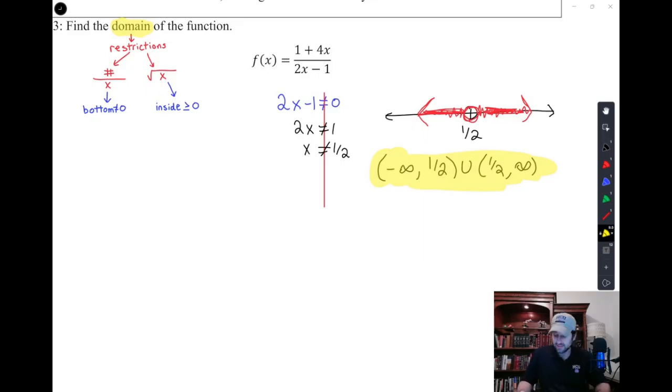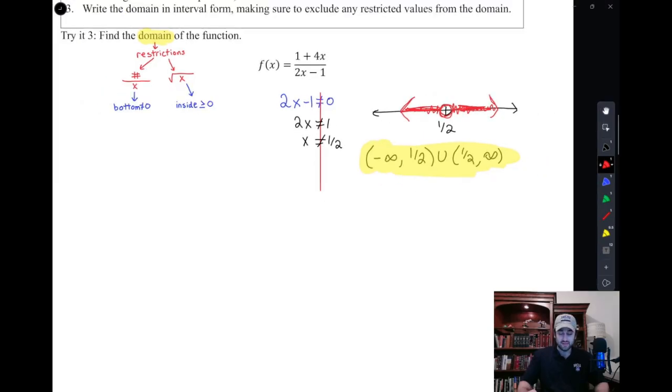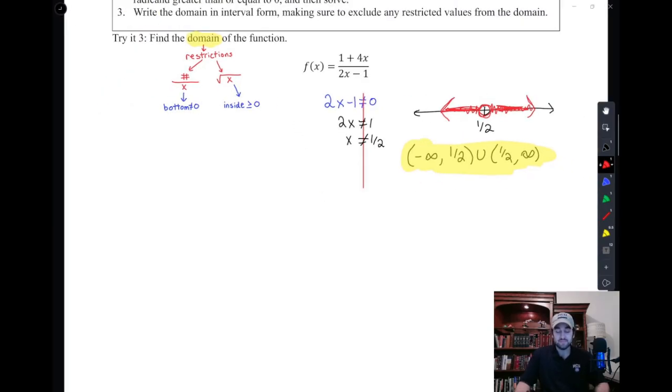And the reason we do that is this little parenthesis united with parenthesis including the same number kind of is like a shorthand way to say cut it out. Cut out 1/2. 1/2 is not in our domain. Everything else is in our domain. 1/2 is not. And then we can look, do we have a square root? We do not. And so because we don't have a square root, we don't have to check the other condition.